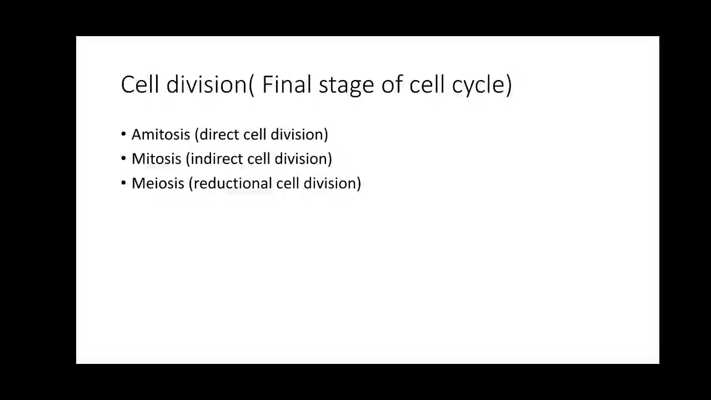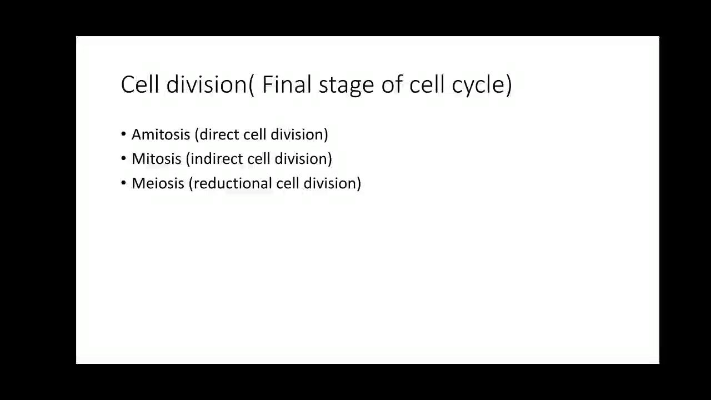A lot of reorganization occurs in various cellular components during cell division. After the cell has produced its organelles and duplicated its DNA, that is, after everything has been synthesized, finally the parent cell divides into two daughter cells. That is known as cell division, which is the final stage of the cell cycle. There are three types of cell divisions: one is amitosis, and the others are mitosis and meiosis.